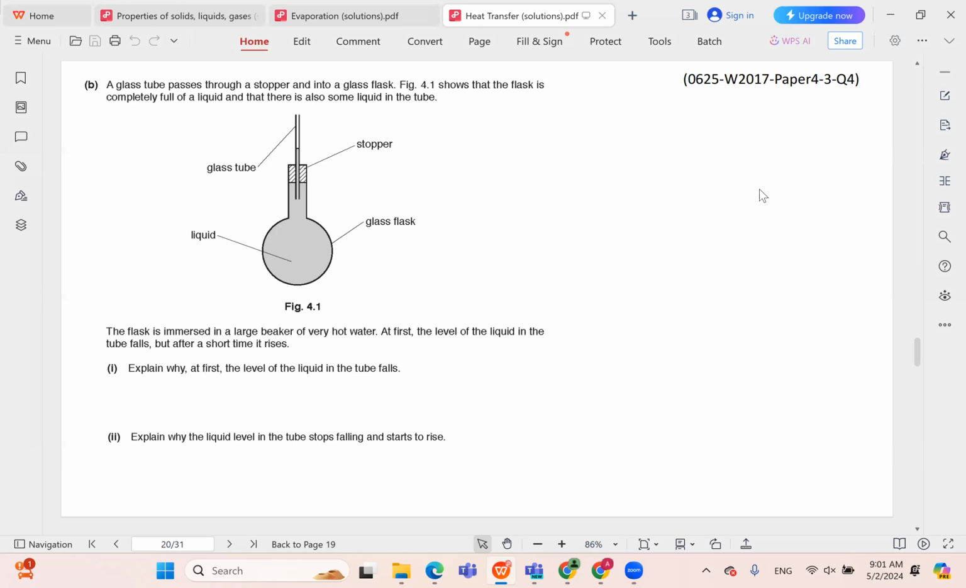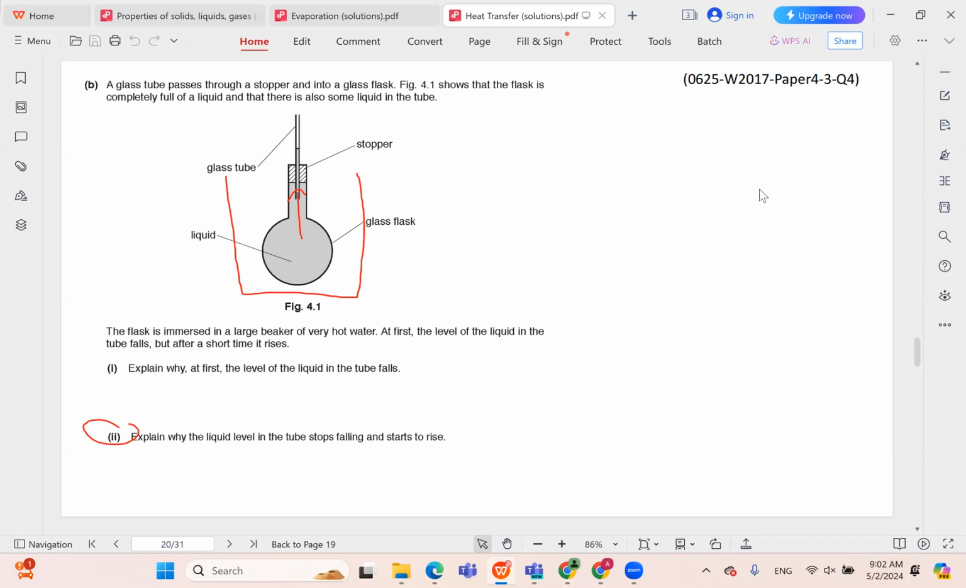So what happens when we place it in hot water? First of all, we expect that on the long run, the liquid will expand and it will rise up because it will occupy more space. So the level of the liquid will rise up. This is the answer actually to double I. This is on the long run. However, at first, the liquid level falls, and this does not immediately make sense. Why would the liquid level fall?